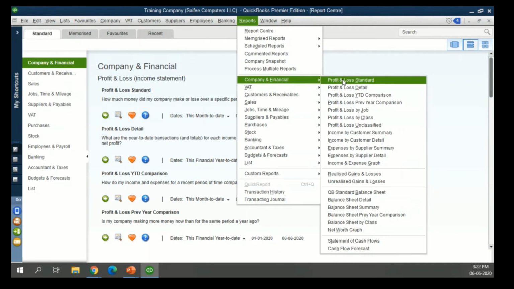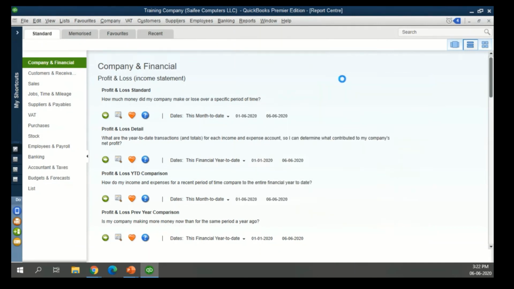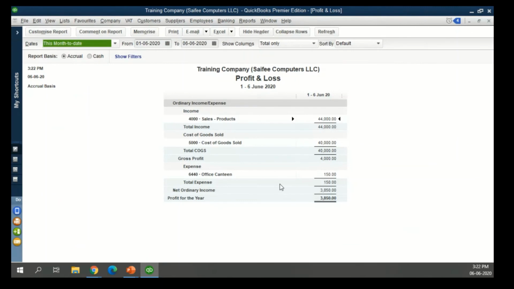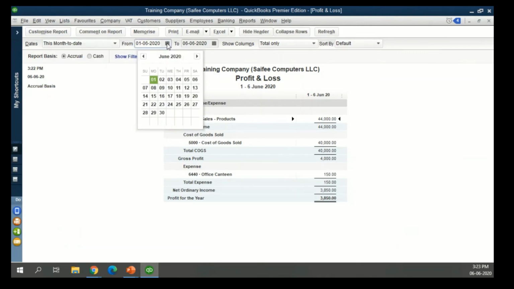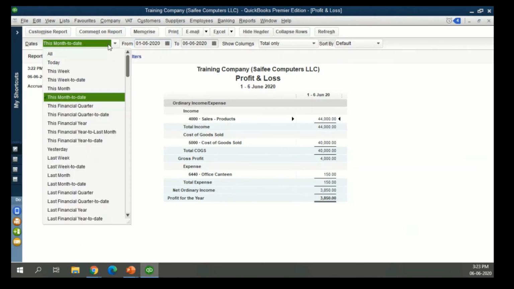So let's look at one or two reports to see what is the power or what is the benefit that we get out of entering data in QuickBooks. Now we are looking at a profit and loss for the month of June, from 1st to 6th June. For this month to date, you have an option to see it for the year, for the month, for last year, or for any particular period that you want, by even selecting the dates which are applicable to you.